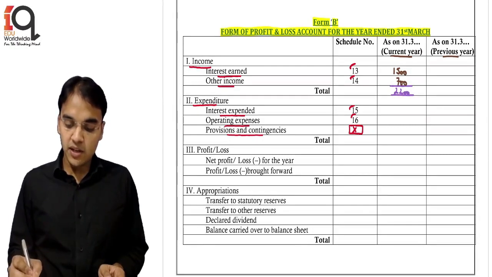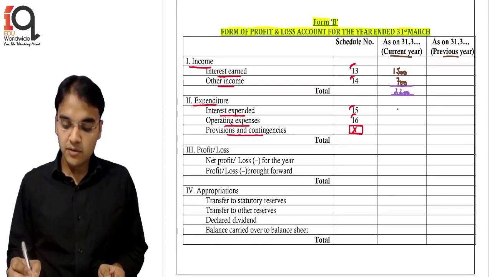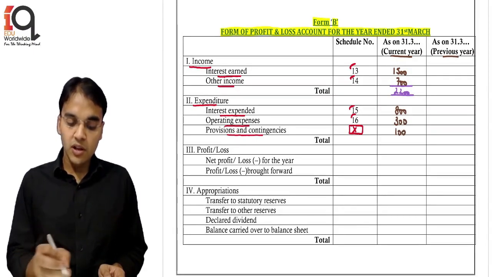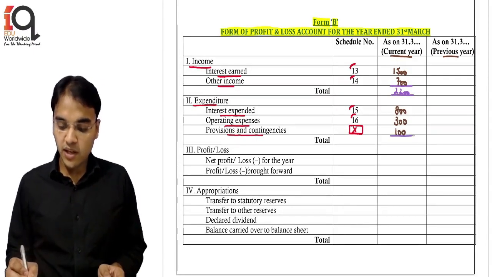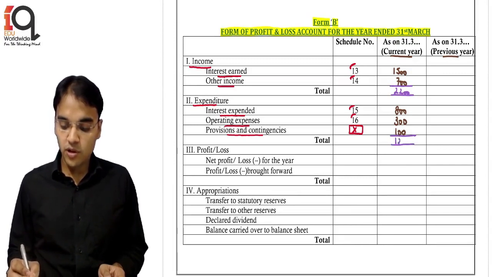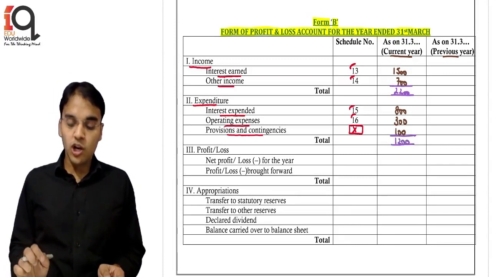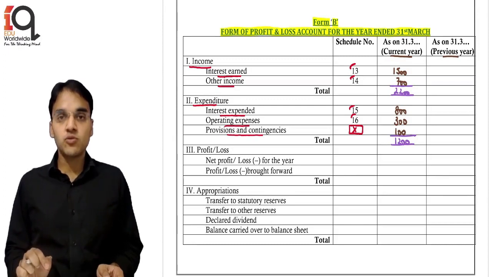Under the expenditure, let's say interest expended is 800. Let's say this is 300. Let's say this is 100. So the total is 1200. I am just taking some random figures to explain the further part. So total income is 2200, total expenditure is 1200.